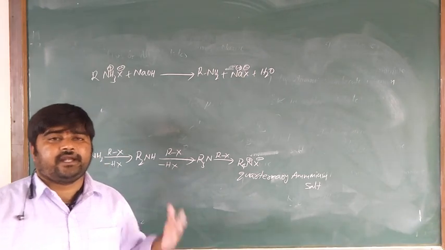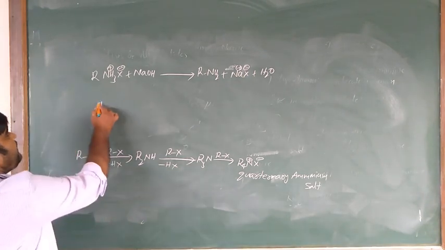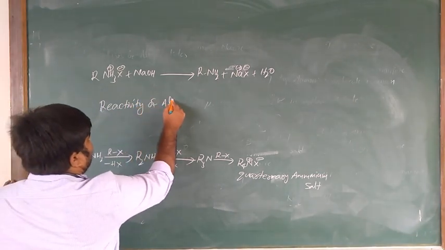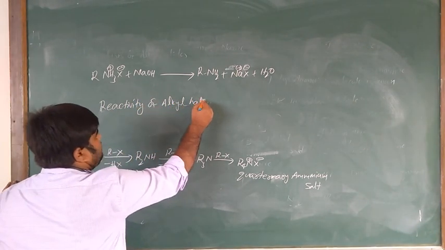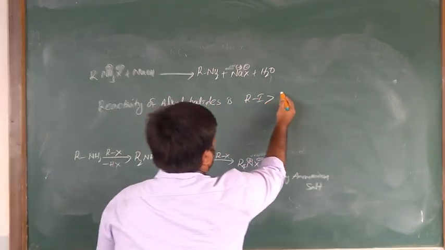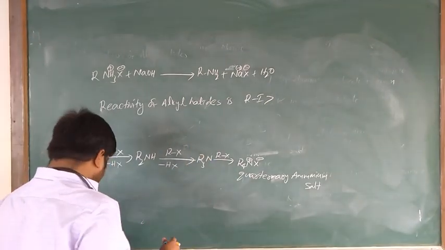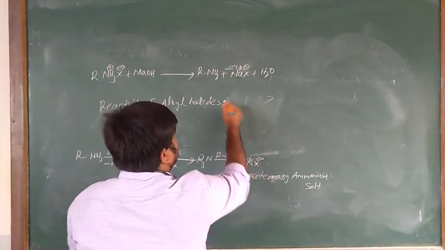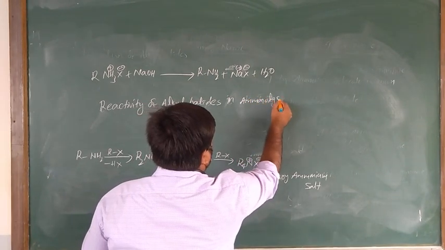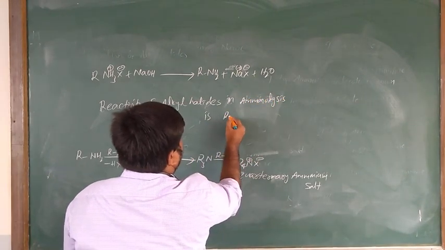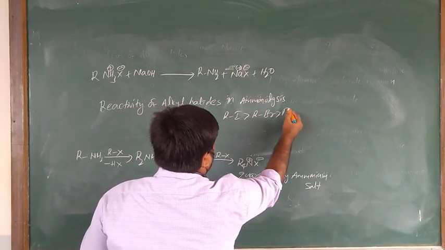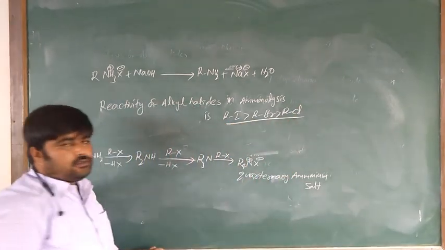Reactivity of alkyl halides in ammonolysis. This is alkyl iodide, then bromide and chloride. So this is the ammonolysis.